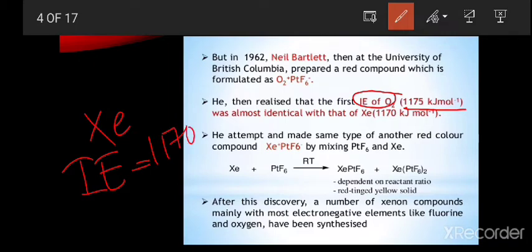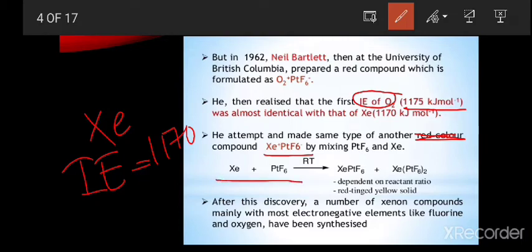He attempted and prepared another compound, not red but a yellow orange crystalline solid. He prepared this xenon plus PtF6 minus compound using xenon gas.